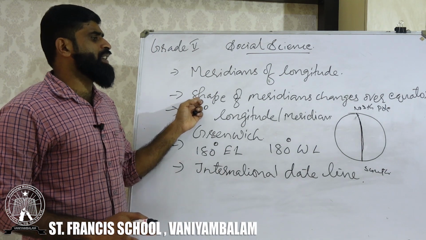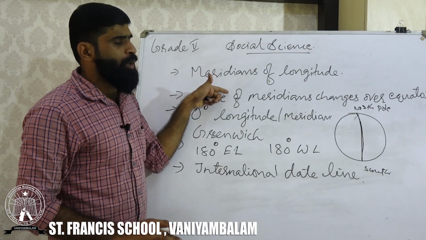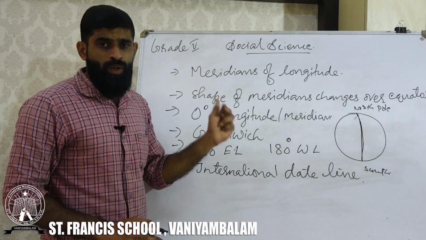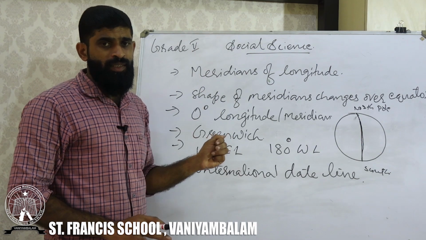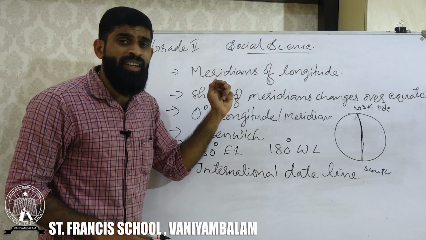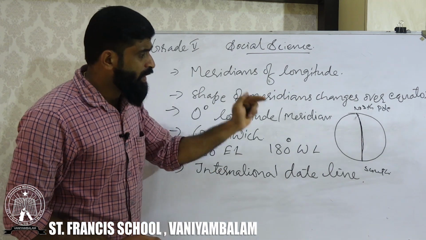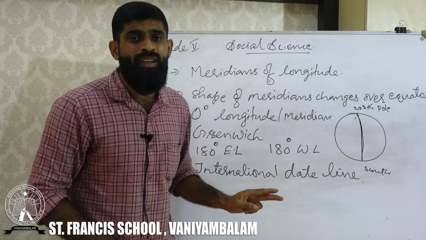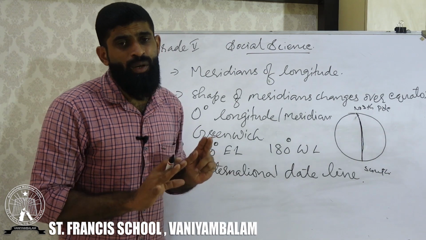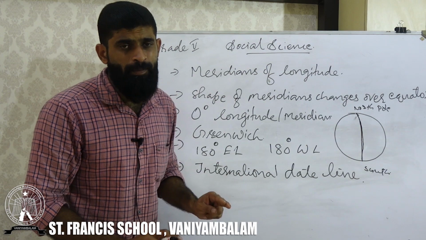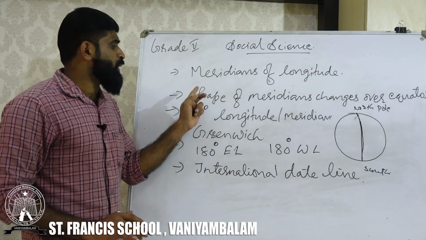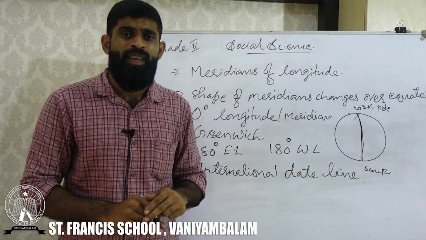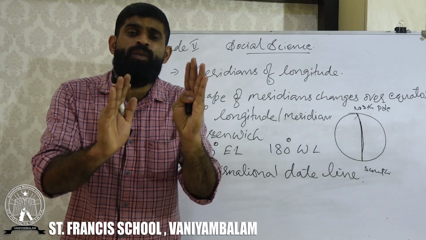Before going to the next topic, I am repeating once again. Today we have learned what is meridian or longitude, how many longitudes there are, and how we can define meridians or longitudes. It is very simple. The semicircle which connects the North Pole and South Pole can be called longitudes or meridians. Okay. So you need to understand the next one. The shape of meridians or longitudes changes over the equator.